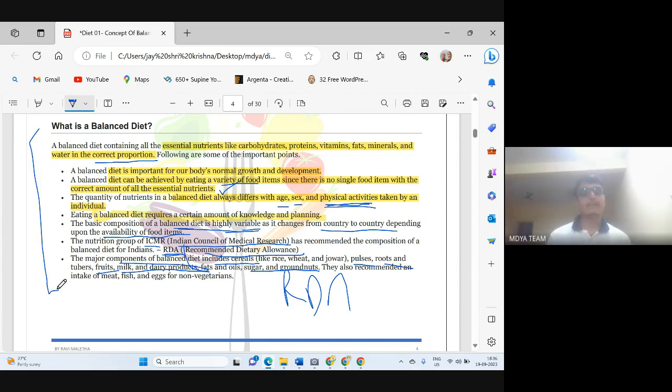Although there is not very much information in this, it will make your base. And when we start carbohydrates and all, you will require all these understandings. So I am taking some time in the introduction of balanced diet.